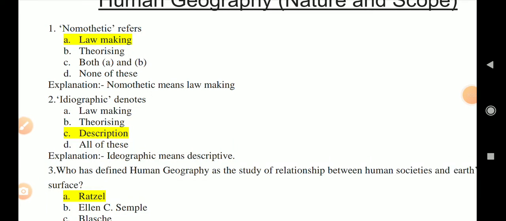We'll discuss some important MCQs of first unit Human Geography, Nature and Scope. So, first question and second question have given two terms, nomothetic and idiographic. Geography can be discussed and interpreted with law making and description. So nomothetic means law making, and question number 2, idiographic, means description.